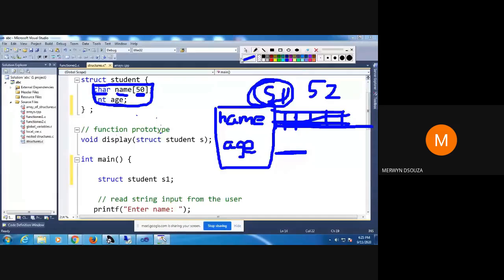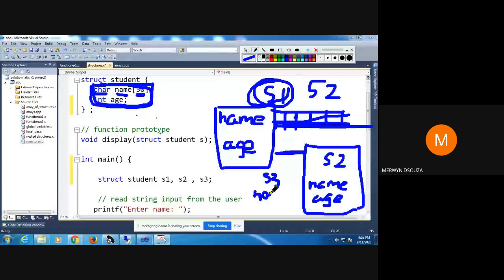Same way, if I had to declare one more variable, say S2, it would have name and age. So S3 would have been something like this.